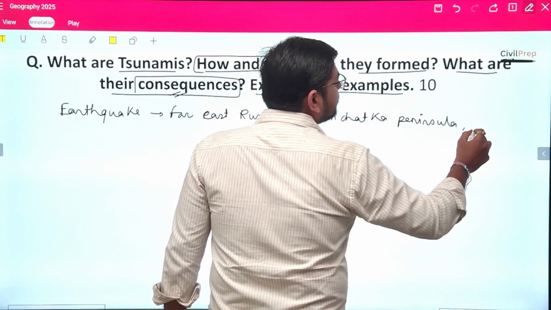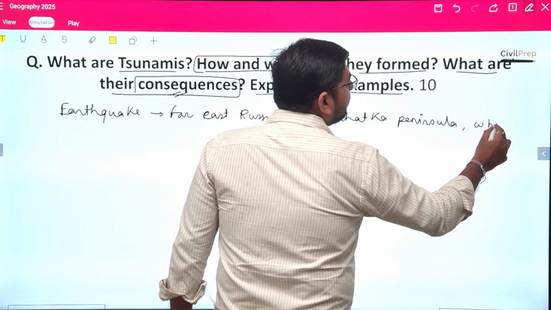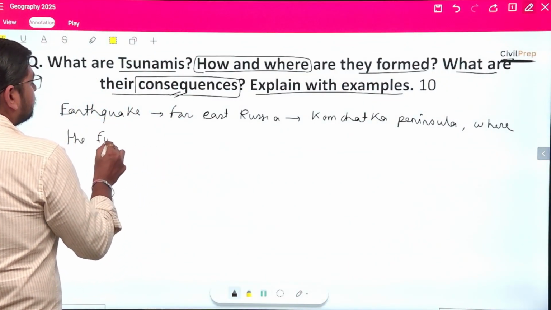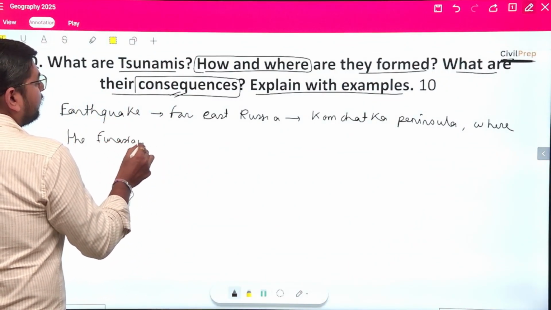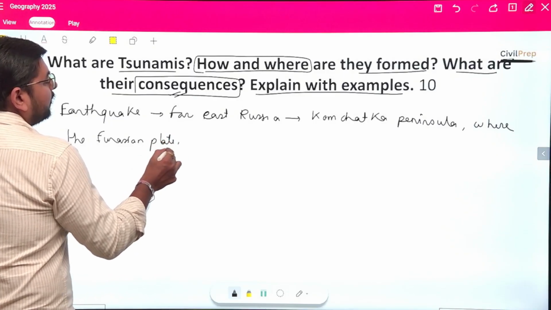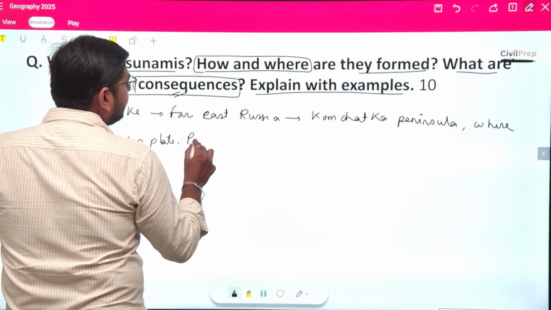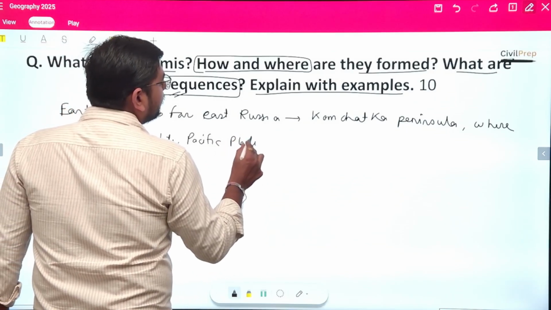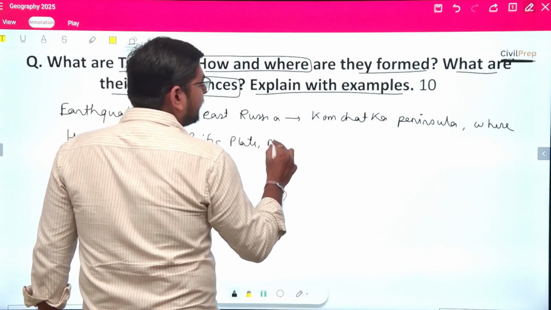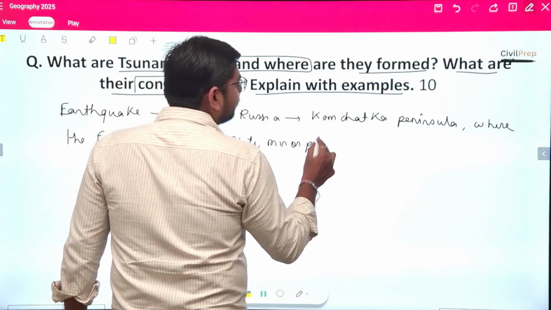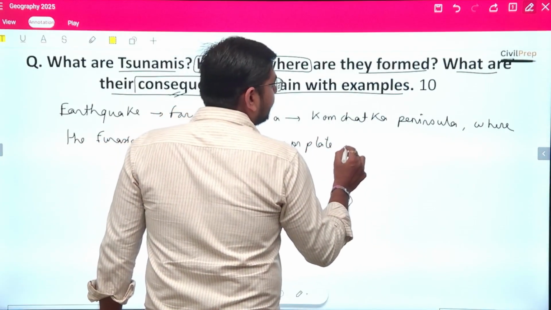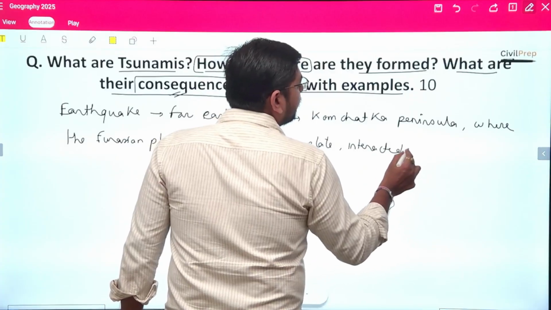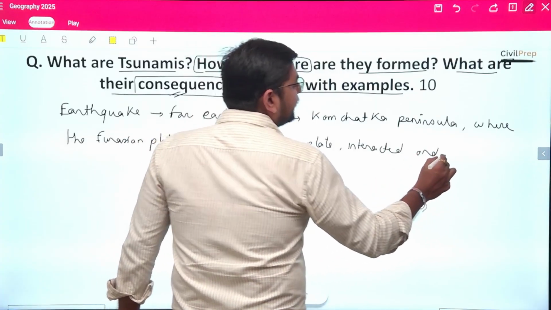Okay, Kamchatka Peninsula, where the Eurasian plate, okay, then Pacific plate, okay, and there is another minor plate. Okay, they interacted and resulted into an earthquake.